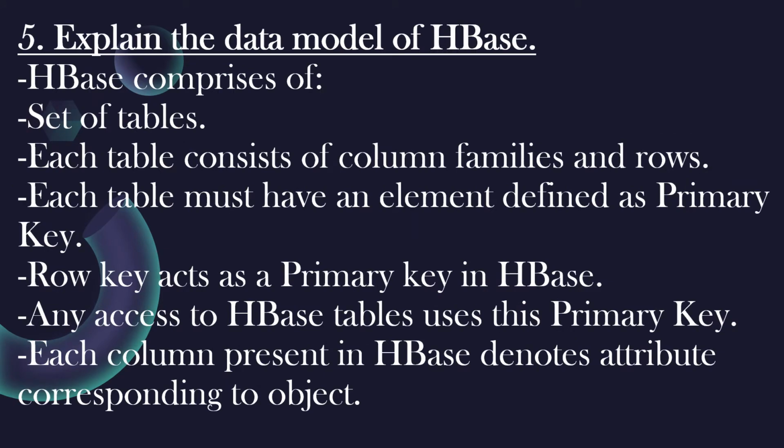Explain the data model of HBase. HBase comprises of set of tables. Each table consists of column families and rows. Each table must have an element defined as primary key. Row key acts as a primary key in HBase. Any access to HBase tables uses this primary key. Each column present in HBase denotes attribute corresponding to object.